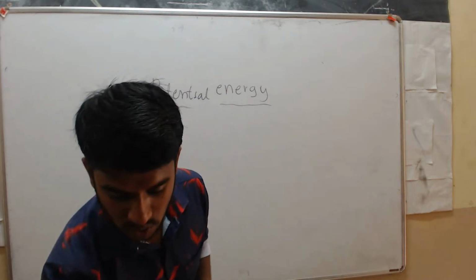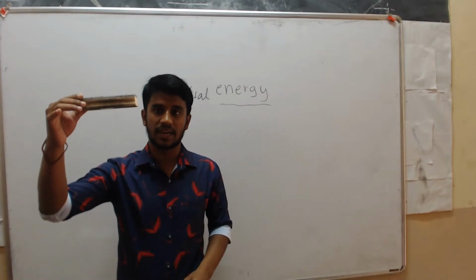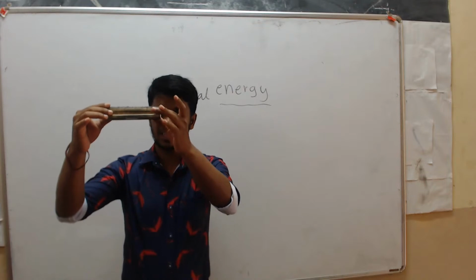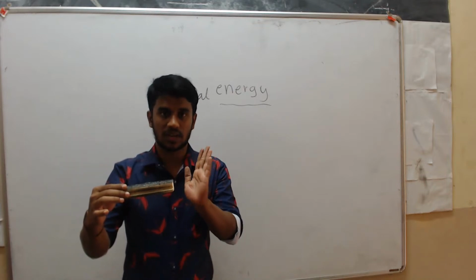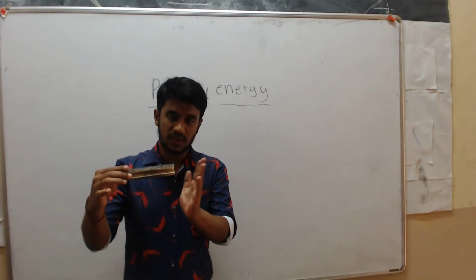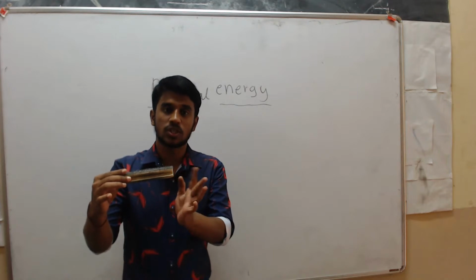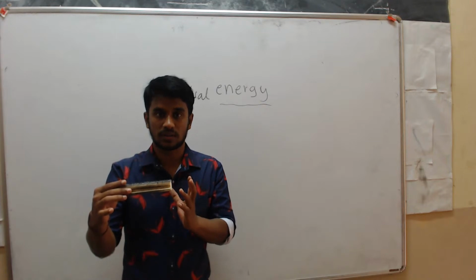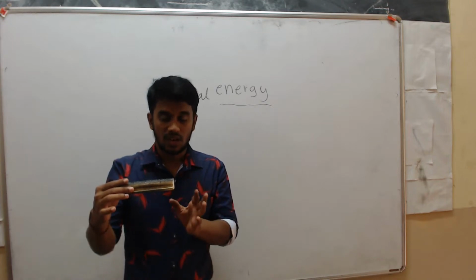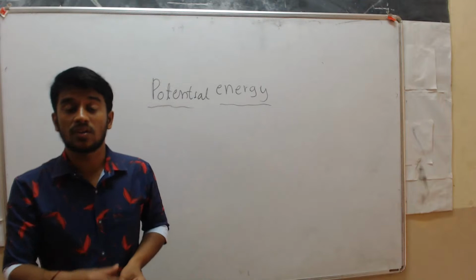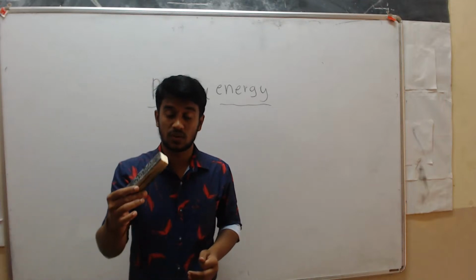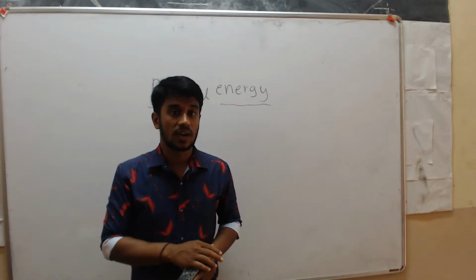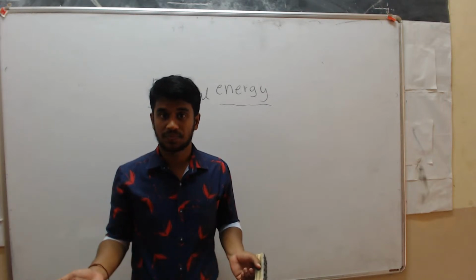Okay, so now we can say that this duster is raised to a certain height, right? So you are dropping this duster from this point. See, you can take here or here, but sound will come, right? If you drop this from here at this position, this duster has a capacity to do work. Clear? You can hear that sound when you drop that object from a certain height, otherwise you can't. Clear?